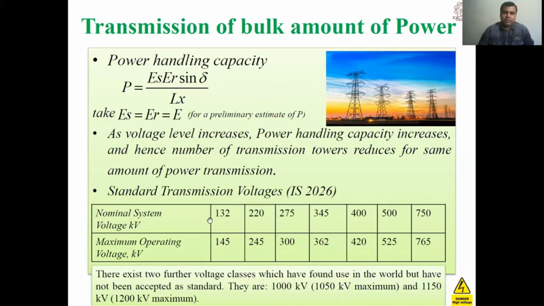So these are the nominal system voltages as per the IS standard 2026: 132 kV, 220 kV, 275 kV, 345 kV, 400 kV, 500 kV, 750 kV, and the maximum operating voltage is this. This is taken worldwide as an accepted standard voltage. Further, there are two more voltages, 1000 kV and 1200 kV, which are not yet accepted as a standard.